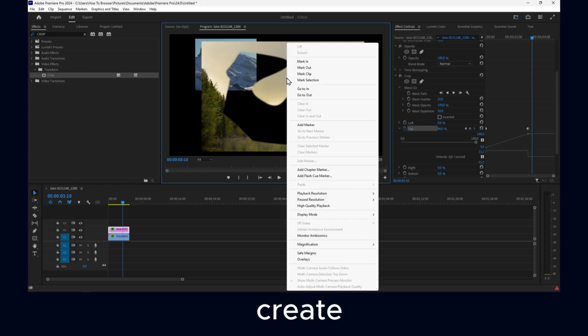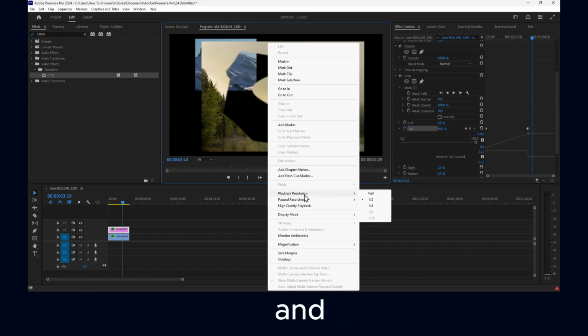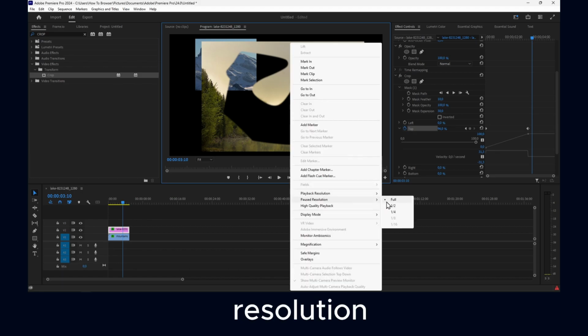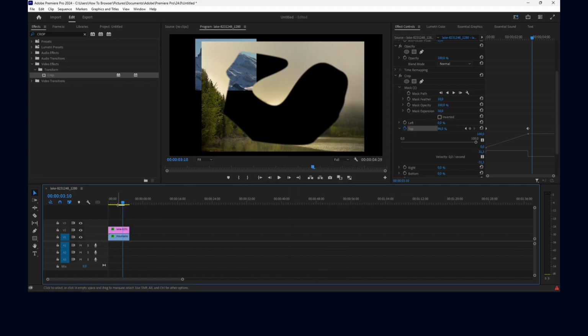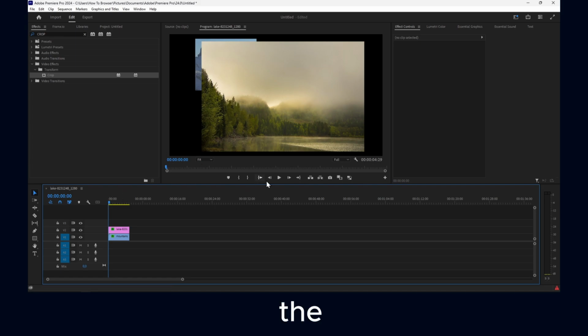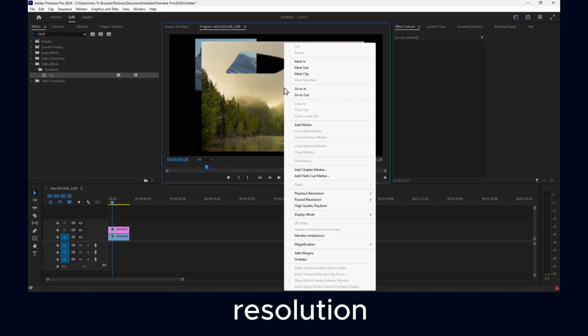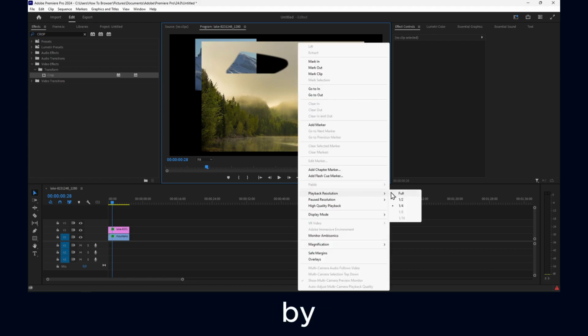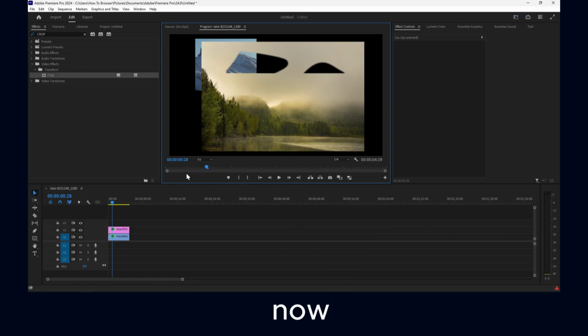Again, you can create this, and if it's not clear, the playback resolution is not clear because of this. You right click on this, and here playback resolution is not full. Pause resolution is full, but as you can see, that's actually the original resolution. It's good to keep playback at 1:4, depending on your machine.